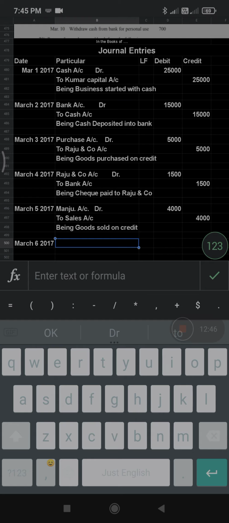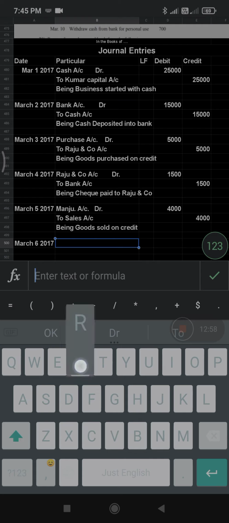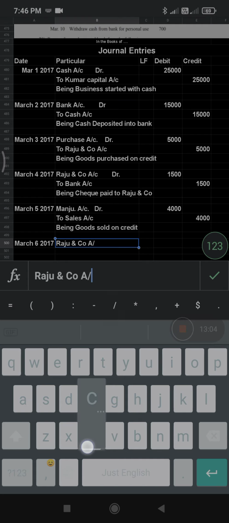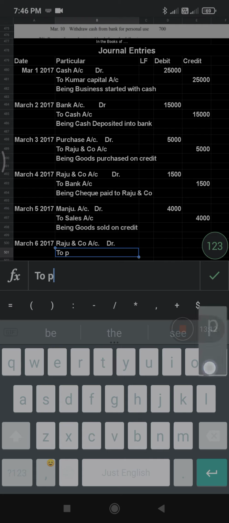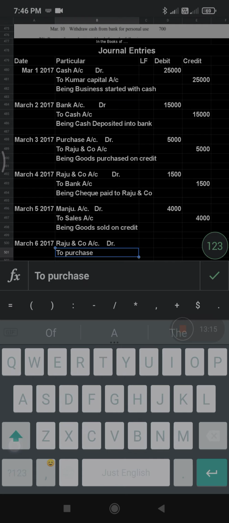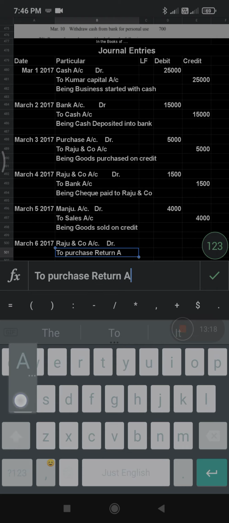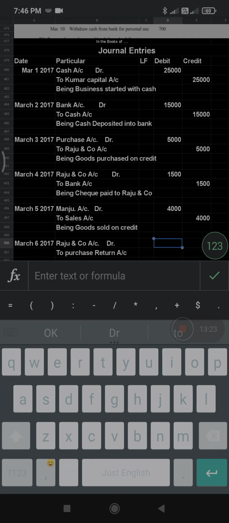To whom are we returning here now? We are returning to Raju and company. So here Raju and company is receiver or giver? Raju and company will be receiver. That's why Raju and company account should be debited. Then purchase return account credit. So Raju and company will be receiver, and purchase return